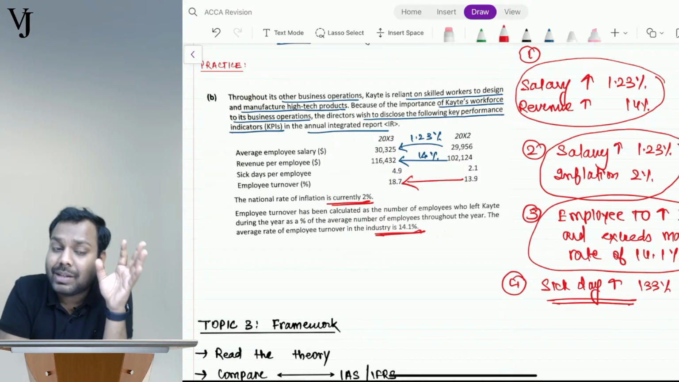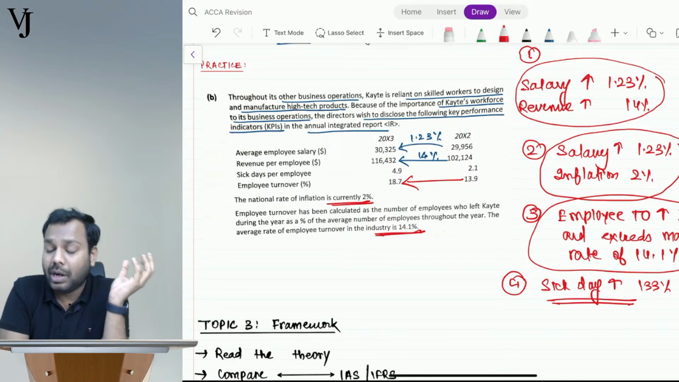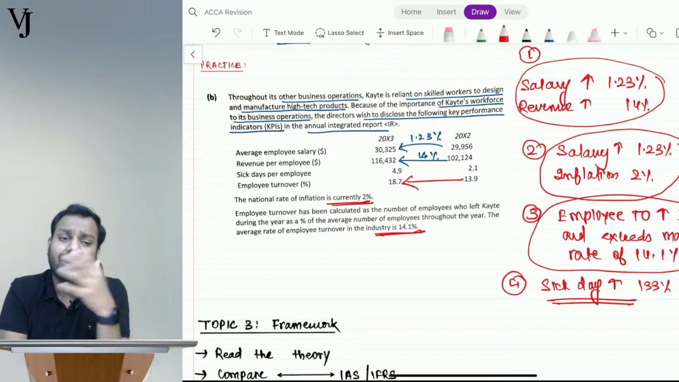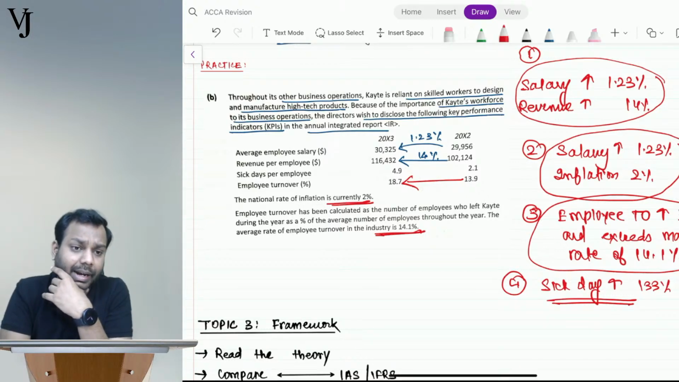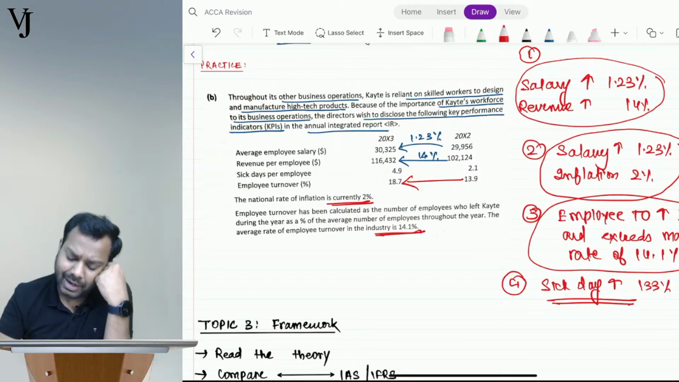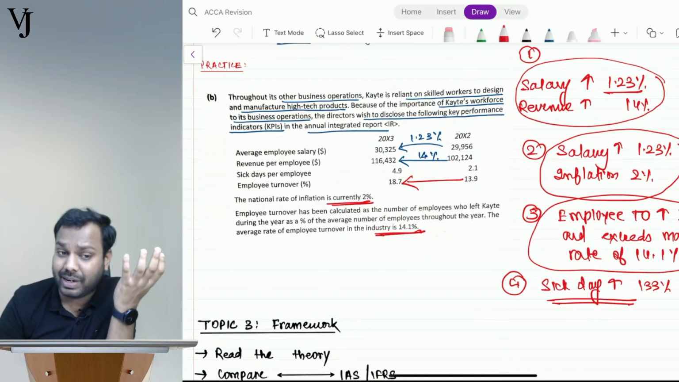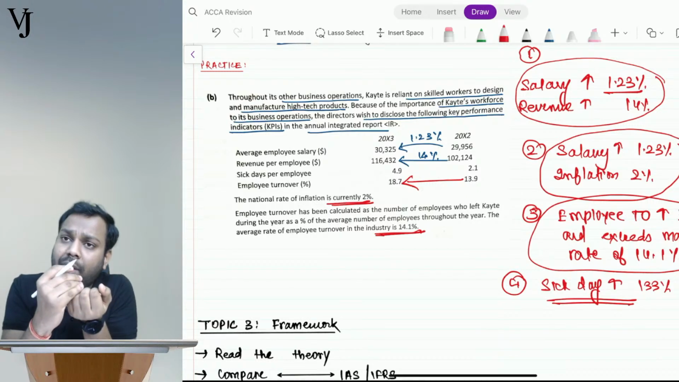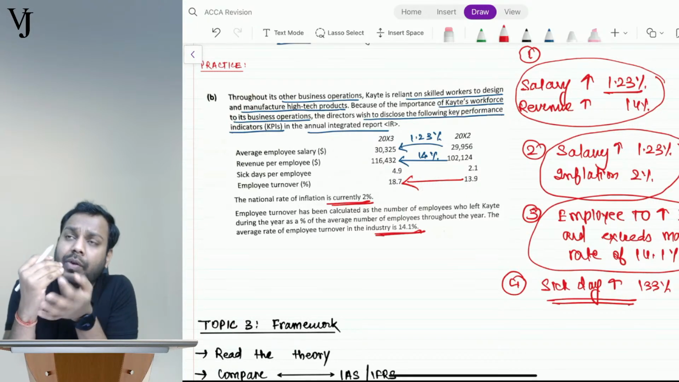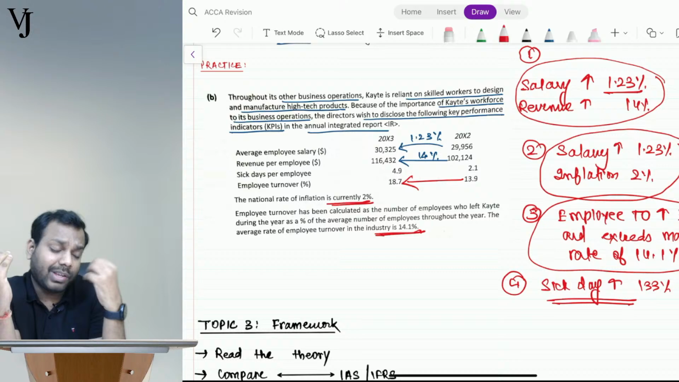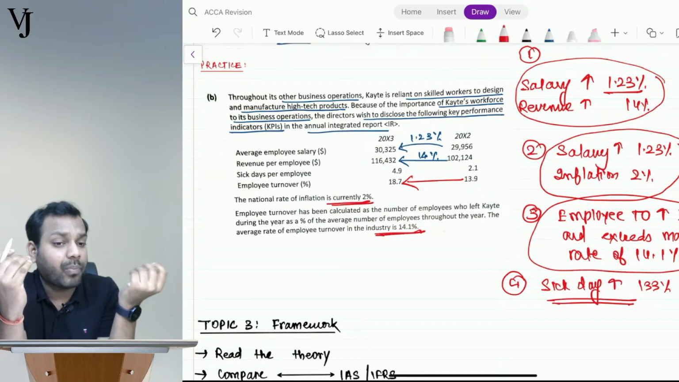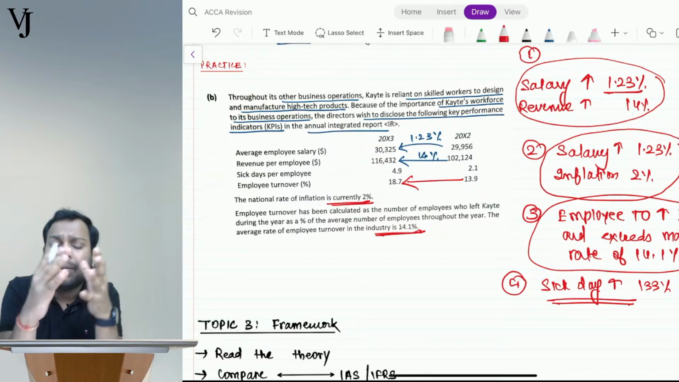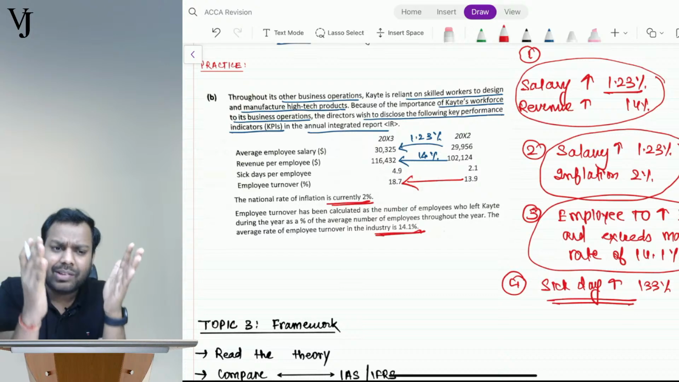If it's not even matching the inflation rate in the country, right? See guys, again understand, your salary is increasing by 1.23 percentage as an average increase. Meaning thereby that there will be some employees whose salary would have been increased by 3-4 percentage, or some whose salary would have increased by 0.5 or 0.4 percentage. There will be a mix and match of everything, so that's the reason the average is coming as 1.23.